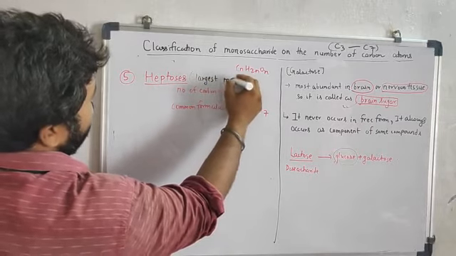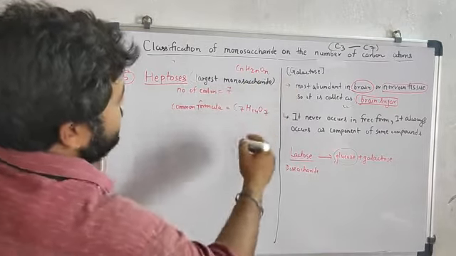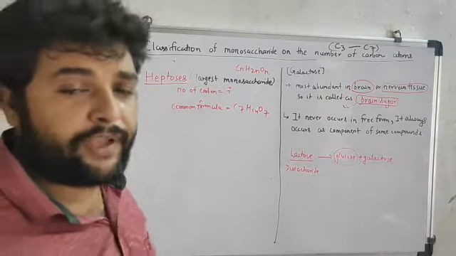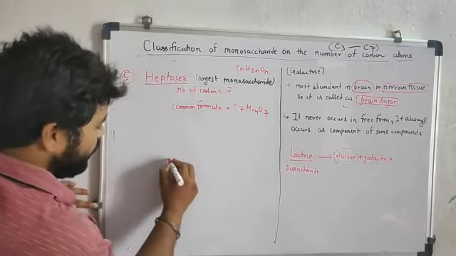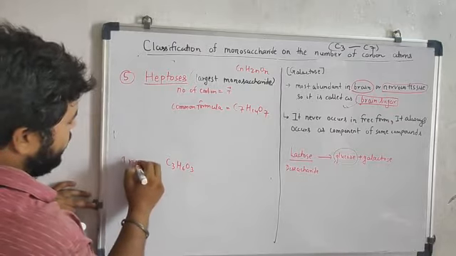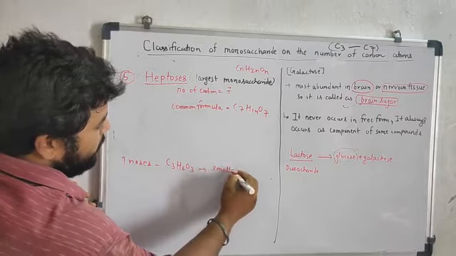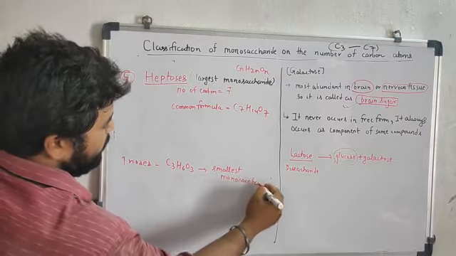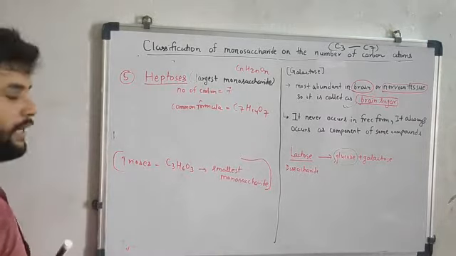So heptoses is the largest monosaccharide. Note this point. The largest monosaccharide is which one? Heptoses. And if anybody asks which is the smallest monosaccharide, it is C3H6O3, trioses. Trioses is known as the smallest monosaccharide.